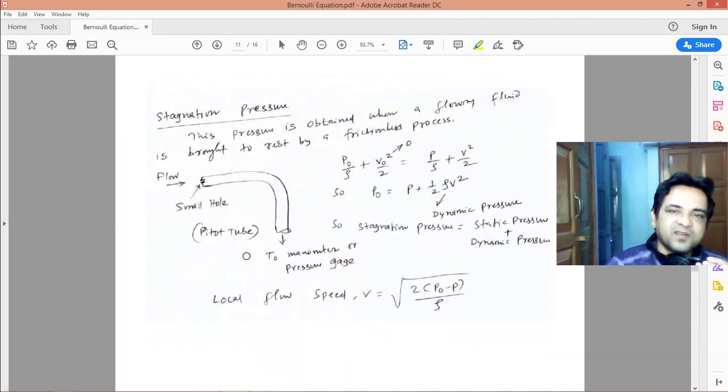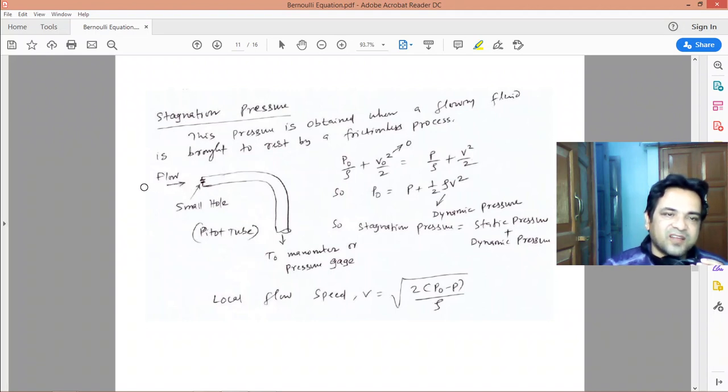And the stagnation pressure will be obtained when a flowing fluid is brought to rest by a frictionless process. So if you insert a mechanism like this into a fluid flow, it is known as a pitot tube. This portion of the pitot tube is along the flow direction, and there is a small hole through which the fluid enters, and the other part is attached to the manometer to get the reading. So what happens when the flow is in contact with this small hole? The flow velocity becomes 0. That's why we call it the stagnation point.